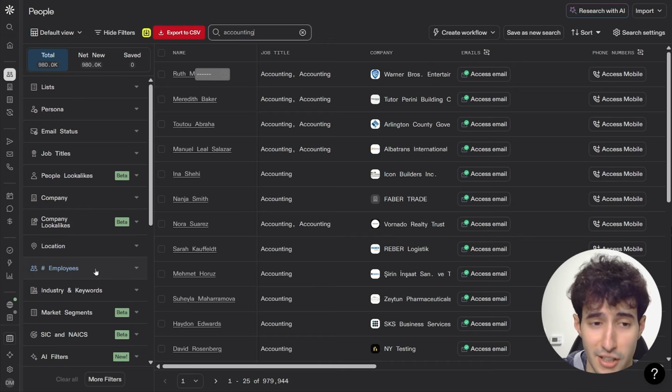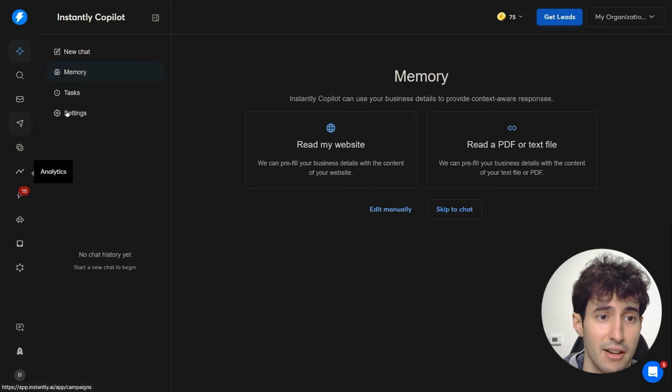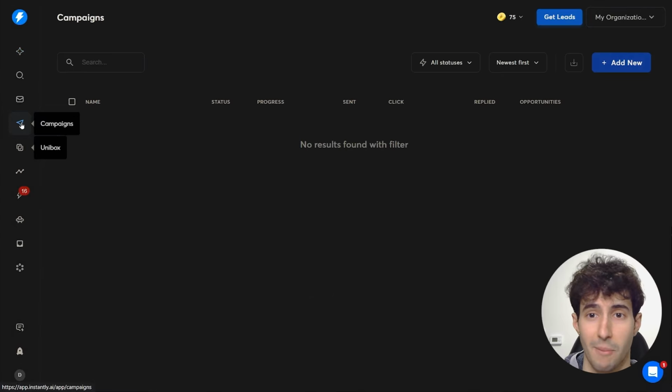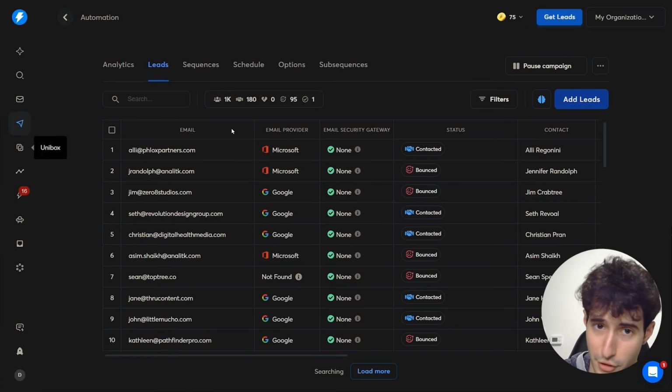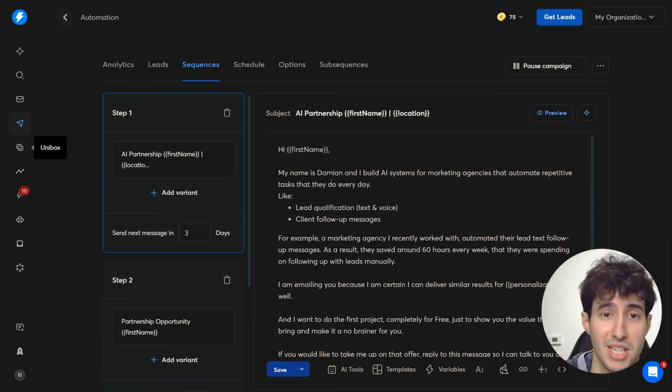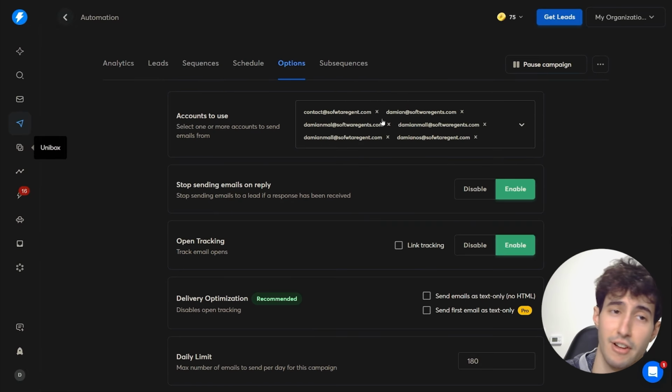Then after you have filtered for all of these things, you simply come over here and export all these Apollo leads, and you go over to a platform like Instantly, which is a platform that helps you mass send cold emails, and then you simply come over here, click on campaigns, and create a brand new campaign. You're going to upload all of your leads, then write some simple email sequences, basically the copy that your emails are going to have, and then you're going to share your campaign live, and Instantly is going to go and reach out to all of these people using the email copy that you just wrote.